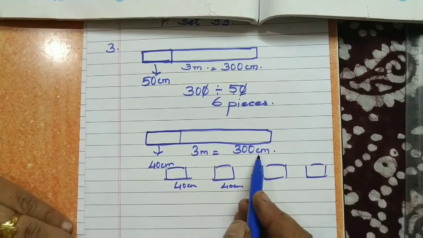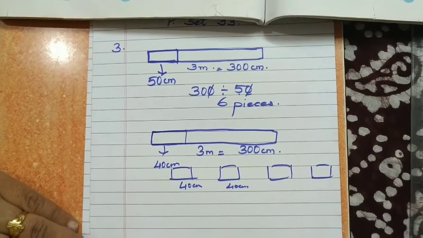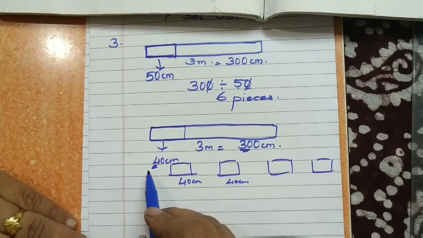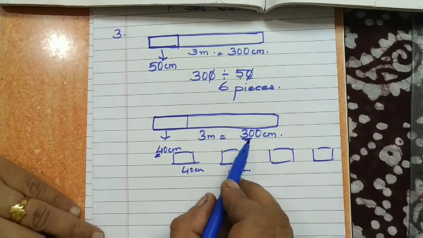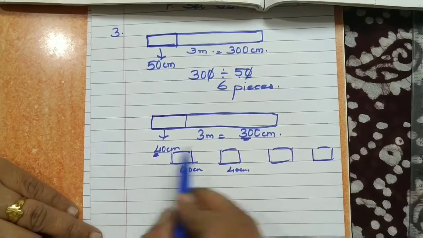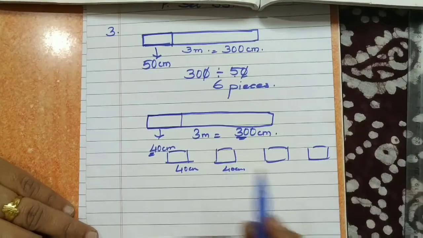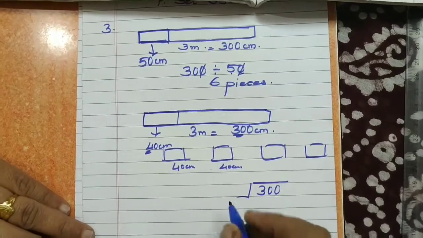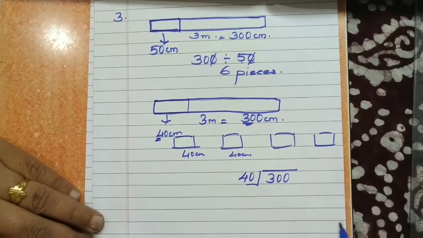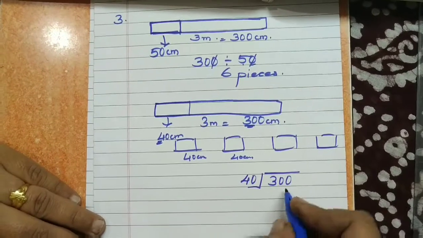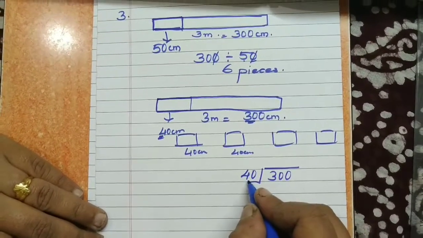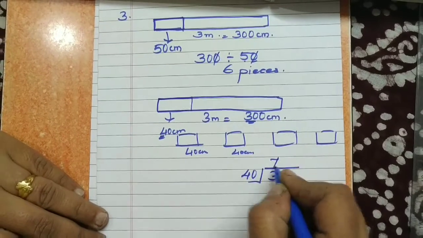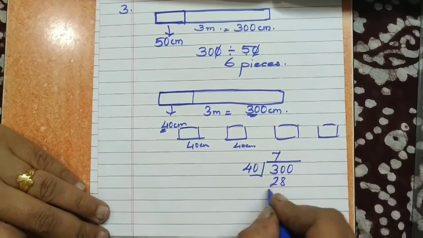So whether we can divide this 300 centimeters by 40. See, 30 is not divisible by 4. So this will not be divided. If you divide and get the answer, how much less ribbon you require. We will divide this way, 4 sevens are 28.